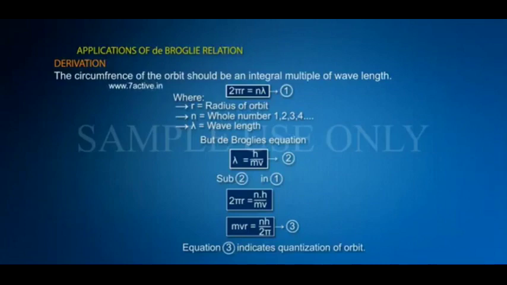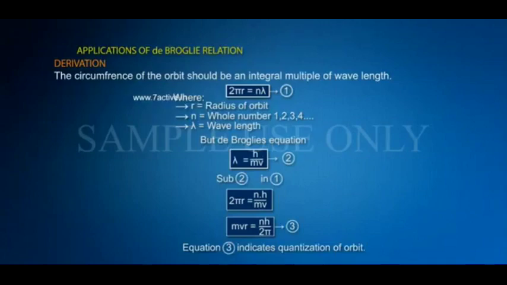But from de Broglie's equation, lambda equals h by mv, equation 2. Substitute equation 2 in equation 1. 2 pi r equals n into h by mv. So mvr equals nh by 2 pi, equation 3.